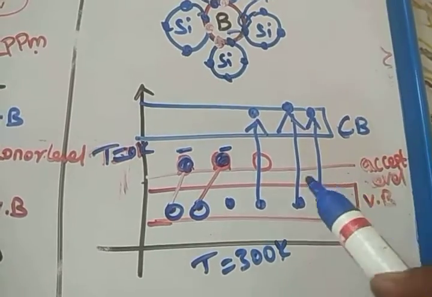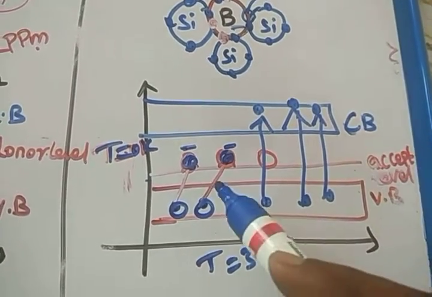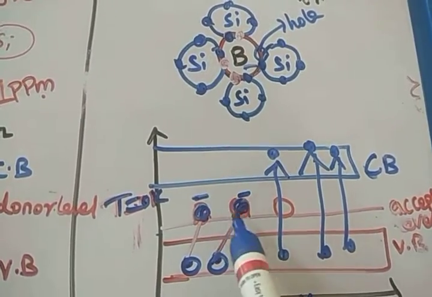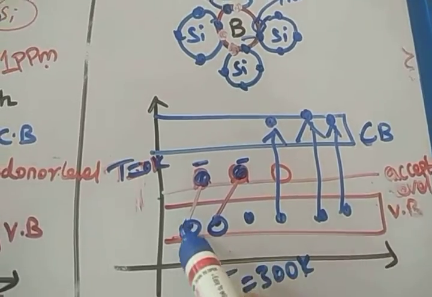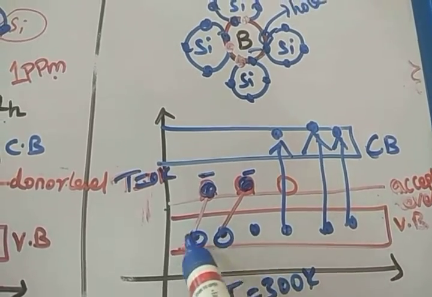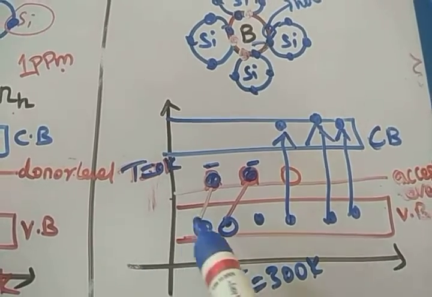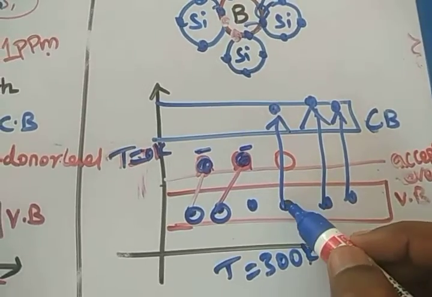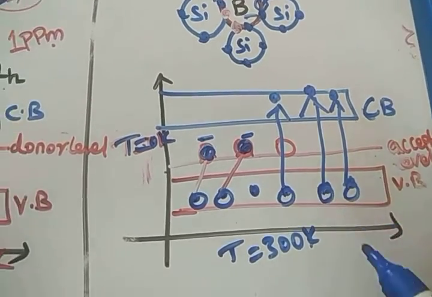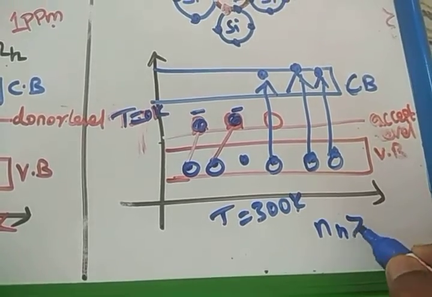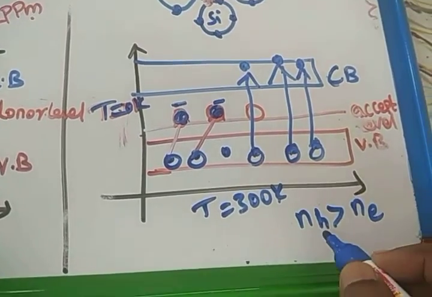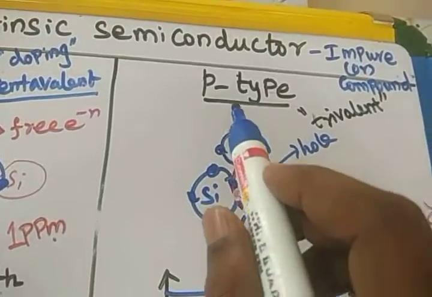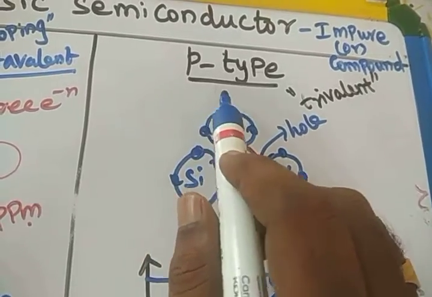The boron atom absorbs the silicon atom's valence orbital electron. Then the boron atom will become a negative ion. So the negative ions are present here. Automatically in the silicon atom, the holes are created at 0 Kelvin itself. When the temperature increases to room temperature, the electrons jump to the conduction band, and again holes are created here. In this case, the number of holes is greater than the number of electrons. A hole is a positive charge and an electron is a negative charge, hence it is a positively charged semiconductor, so we name it a P-type semiconductor.